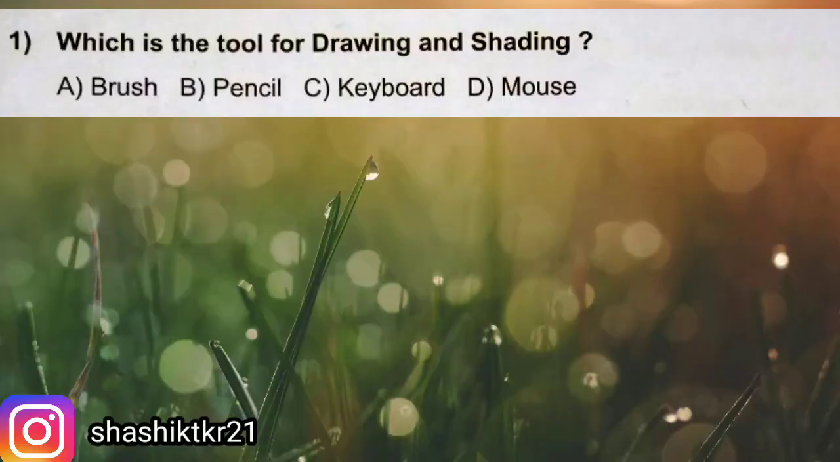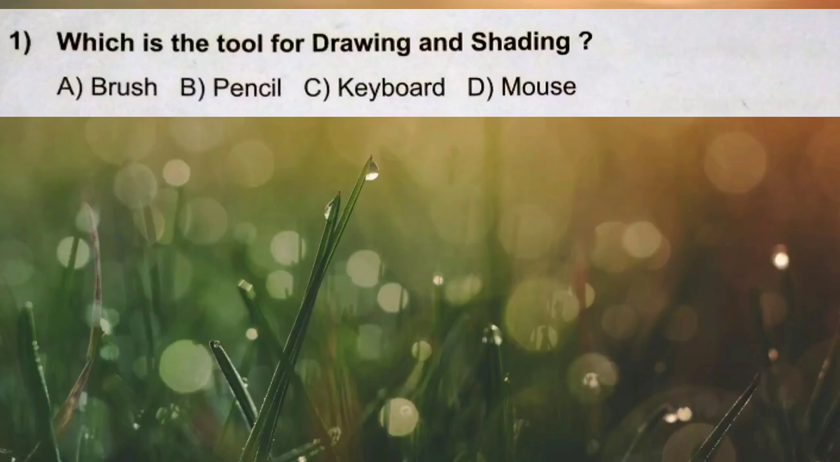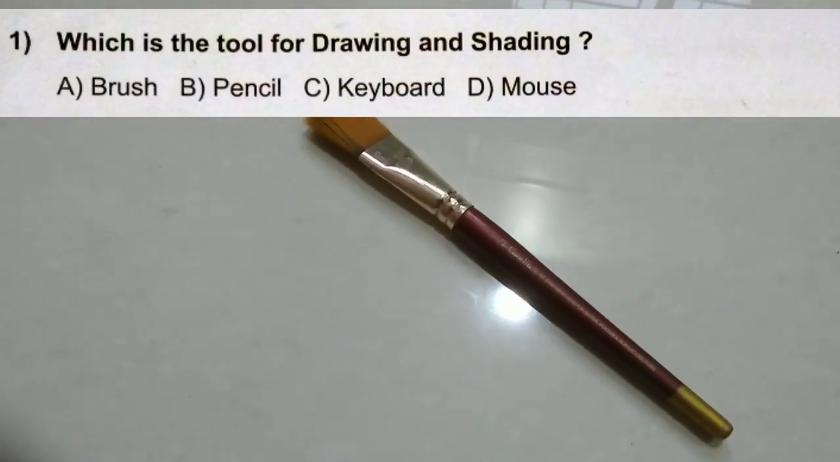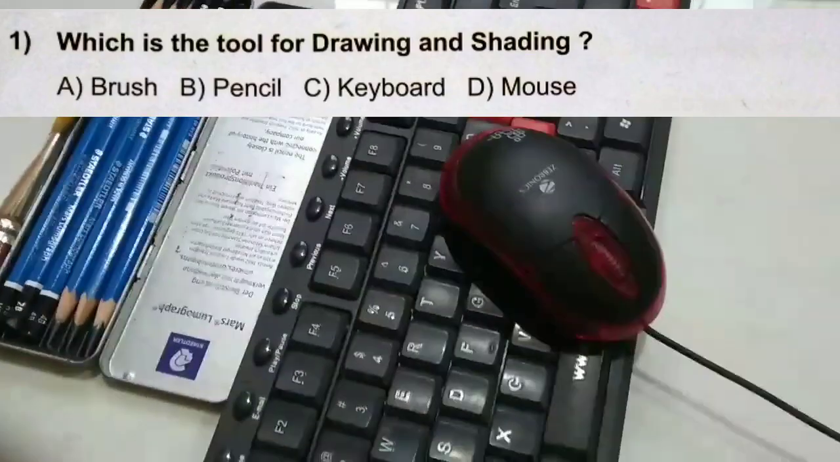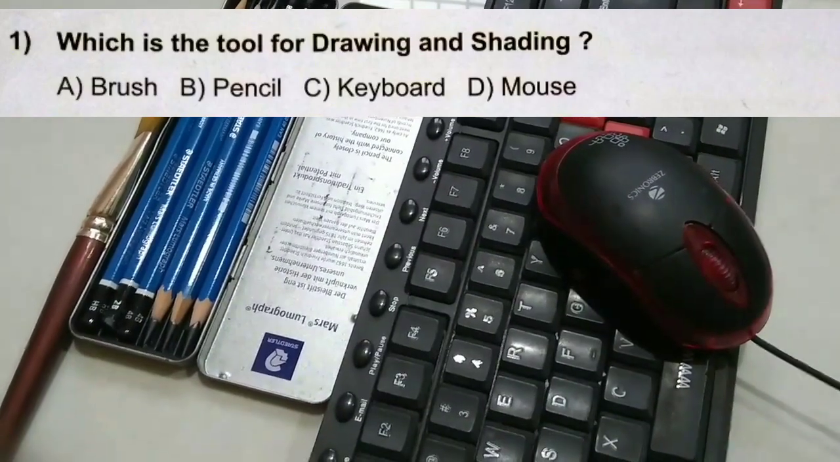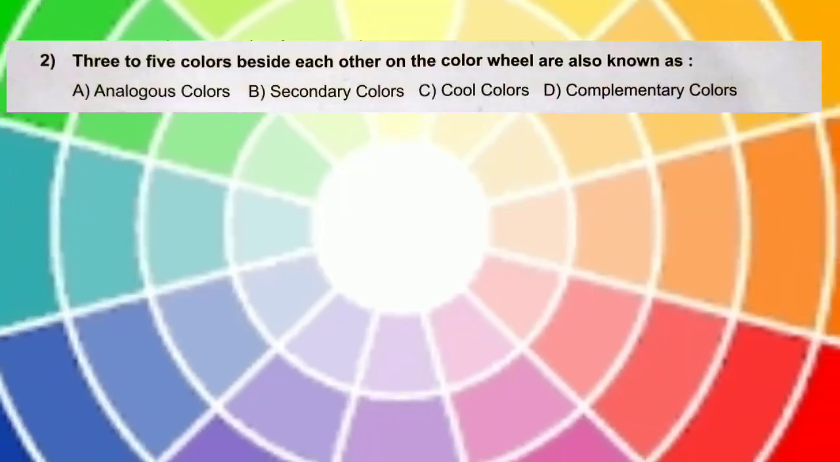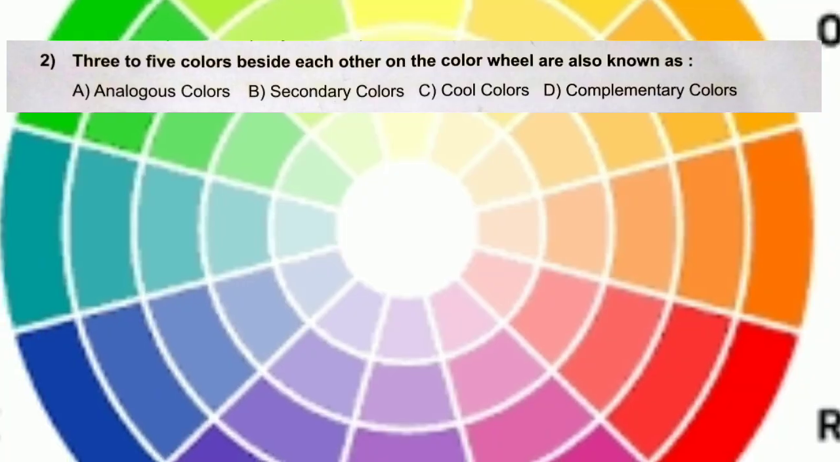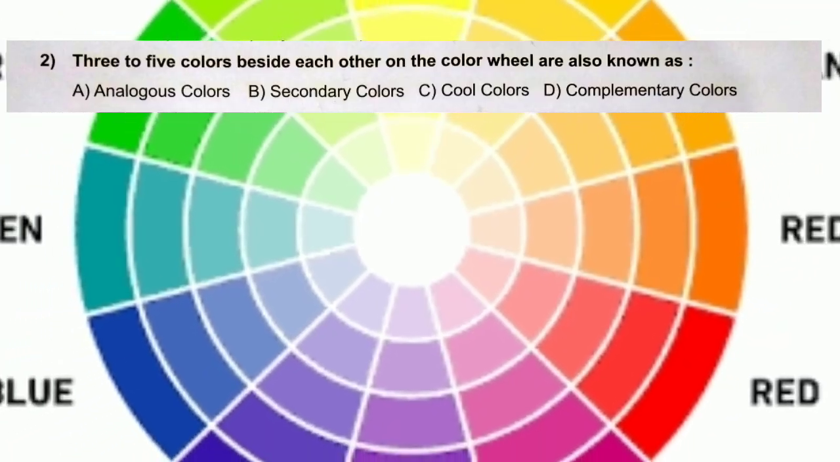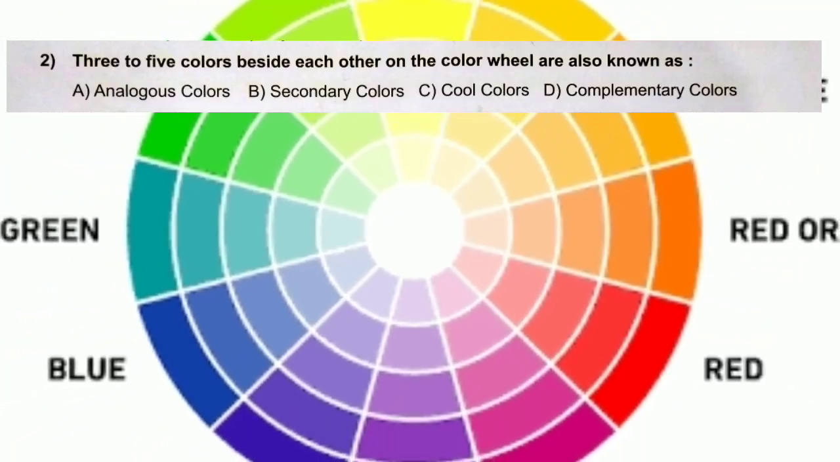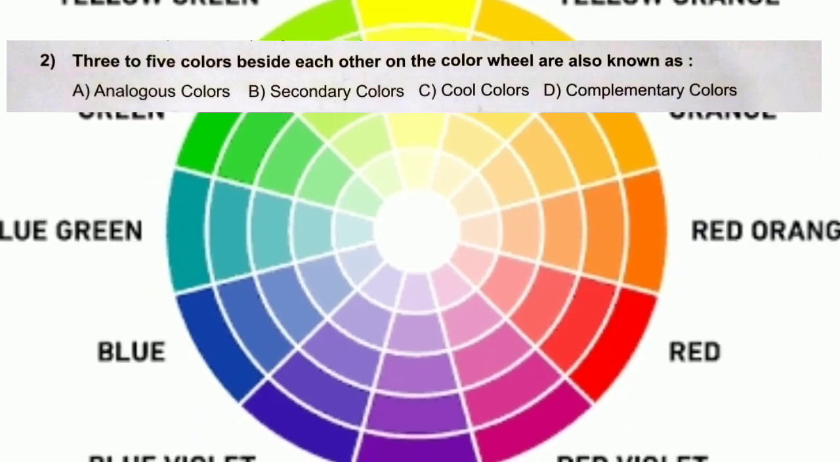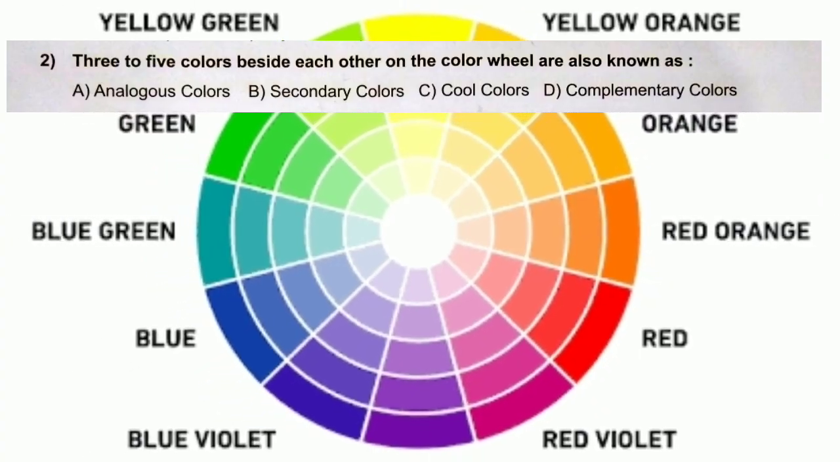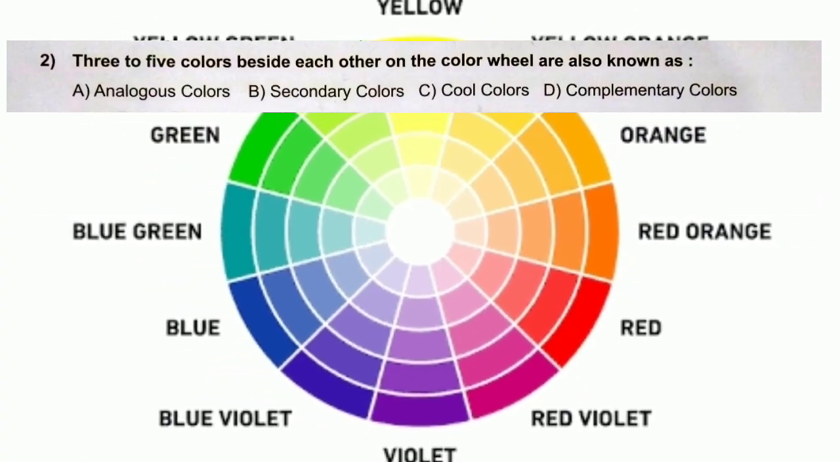Question number 1. Which is the tool for drawing and shading? Options are A. Brush, B. Pencil, C. Keyboard, D. Mouse. And the correct answer is B. Pencil. Question number 2. 3 to 5 colors beside each other on the color wheel are also known as A. Analogous colors, B. Secondary colors, C. Cool colors, D. Complementary colors. And the correct answer is A.